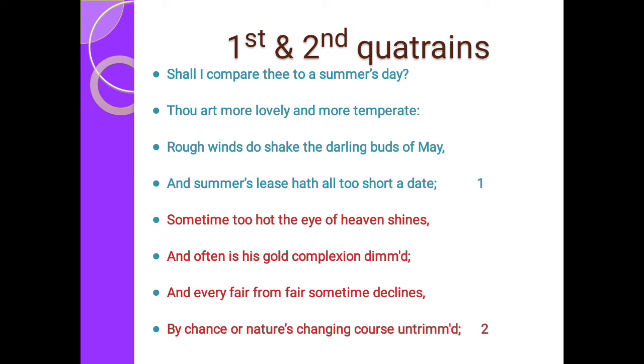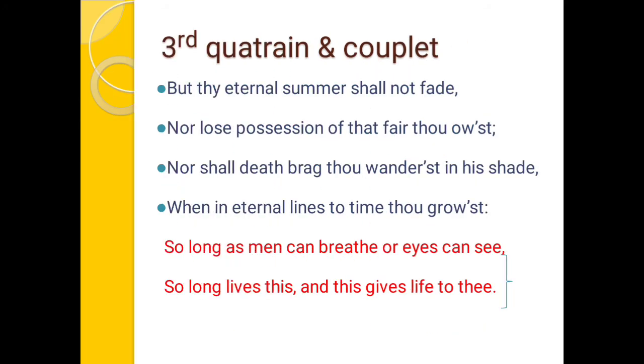It says in the third line of the second quatrain, and every fair from fair sometime declines. So every now and then, the sun gets declined. The sun may be declined in the winter season, in the time of cyclone, or in the time of springtime. The sun may be dim. Even at noontime, the sun may not appear in the sky because the sun gets declined. And by chance or nature's changing course untrimmed. Naturally the sun gets declined, its qualities being declined. But my friend's quality is not going to be declined naturally, he says. And in the third quatrain: but thy eternal summer shall not fade.